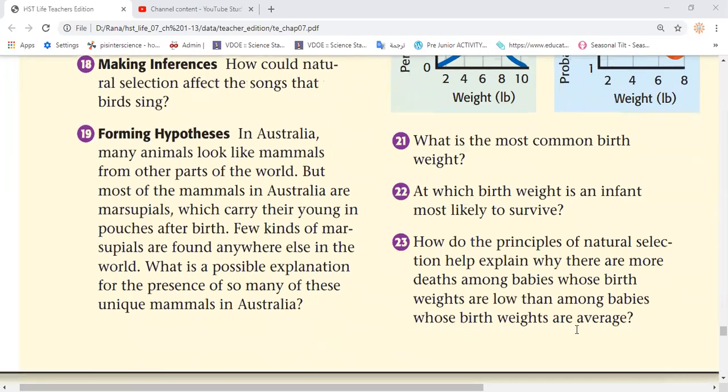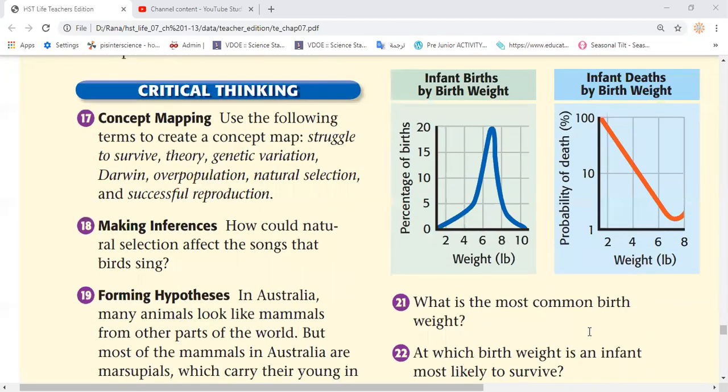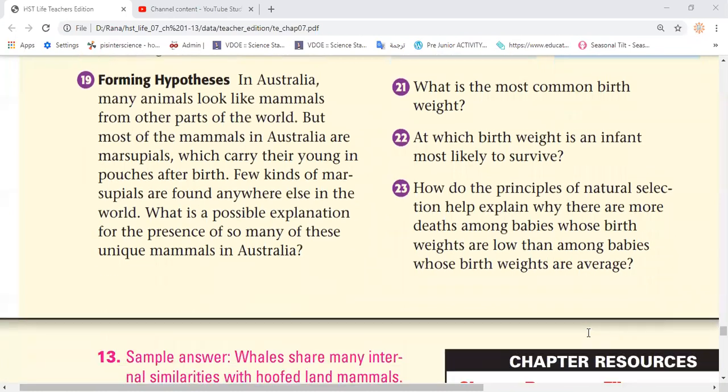How do the principles of natural selection help explain why there are more deaths among babies whose birth weights are low than among babies whose birth weights are average? Because they are weaker and more fragile. So like this, because their weight is low, they may not be strong enough to survive in the environment, so they could die.